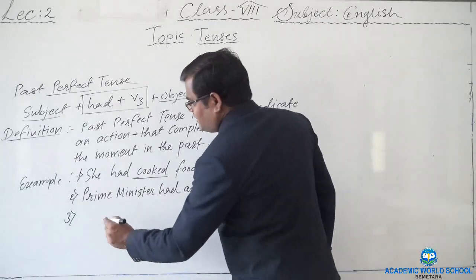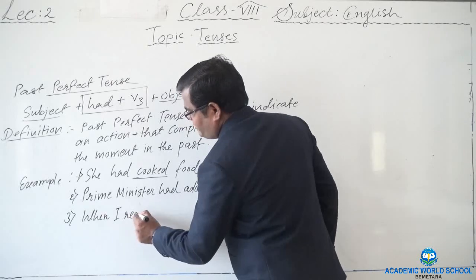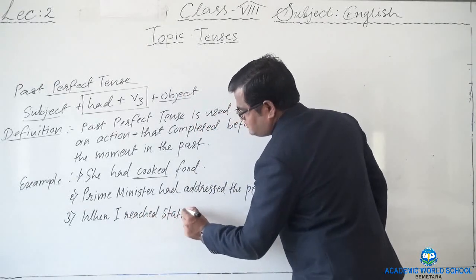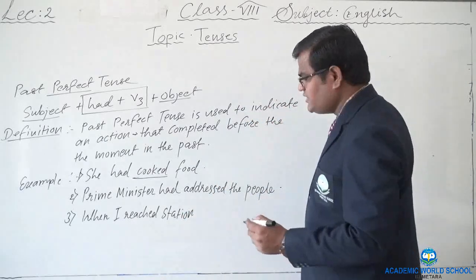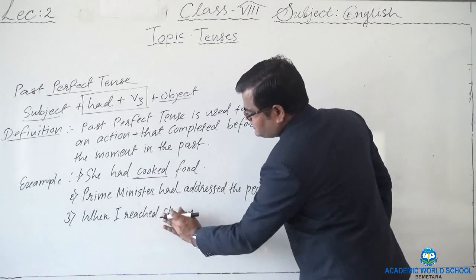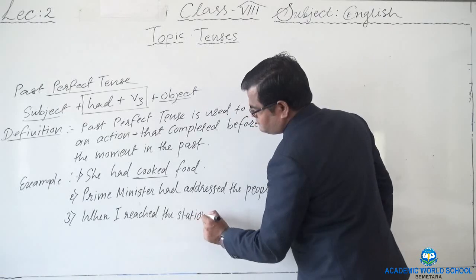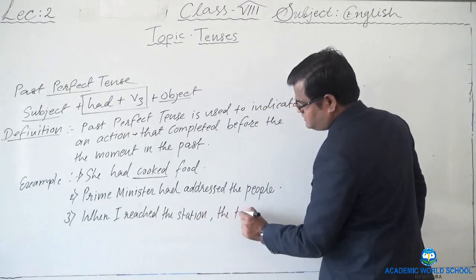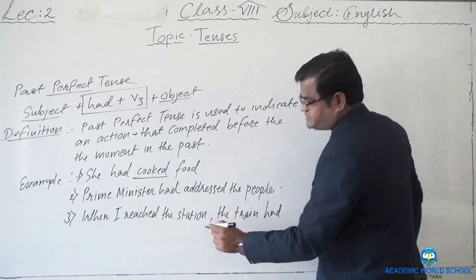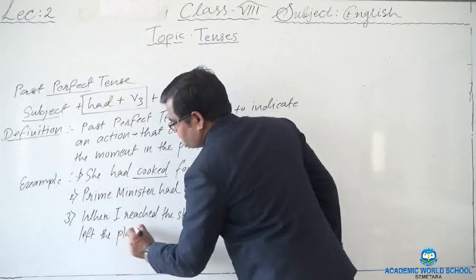Like, when I reach the station. Just take a railway station or any station. When I reach the station, the train had left. The train had left the platform.